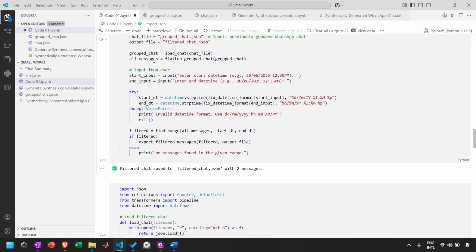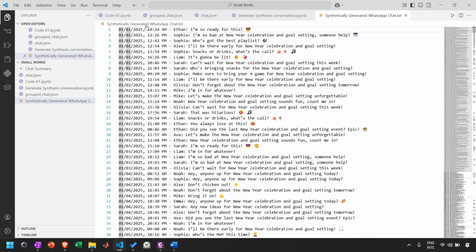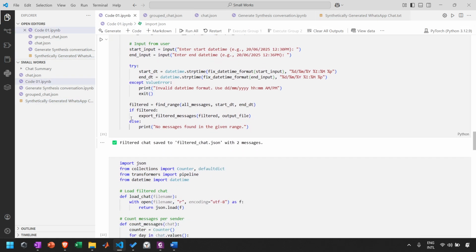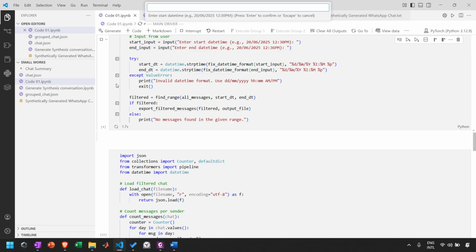So we can select a short duration of time and a long duration of time as well. As I have synthetically generated my WhatsApp messages, I will take a long time. You can take a short time as well.